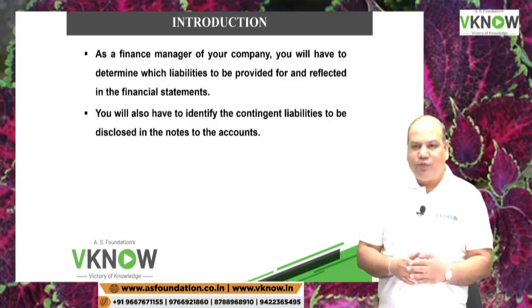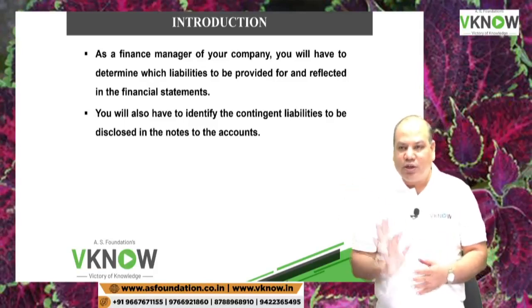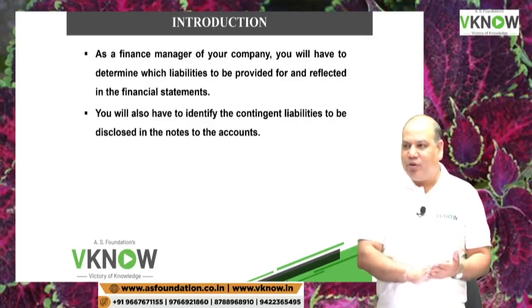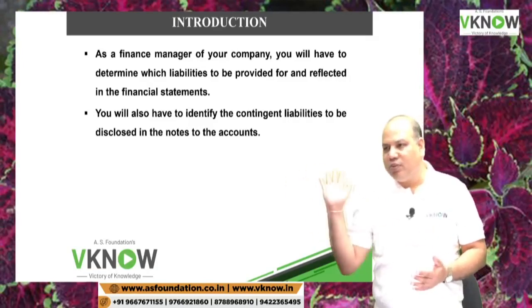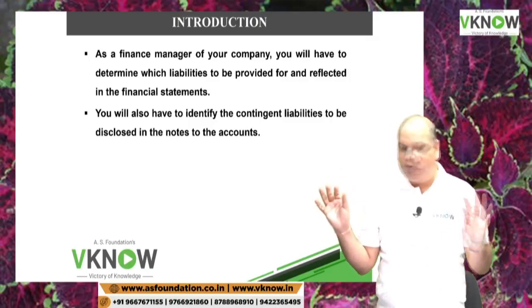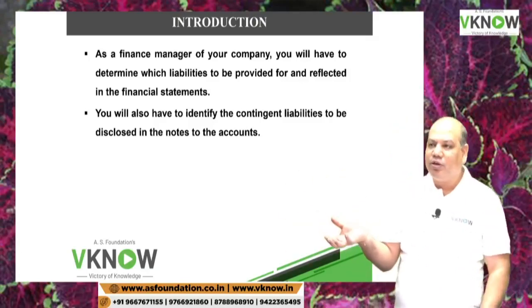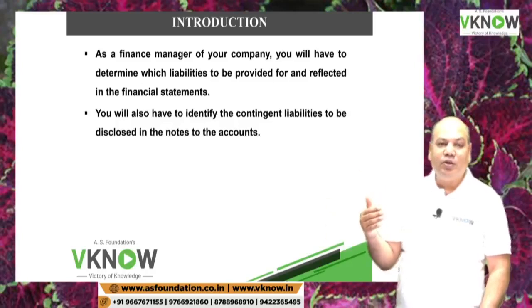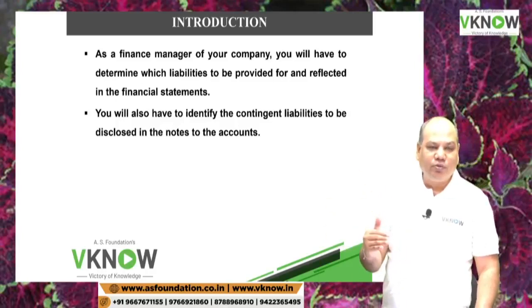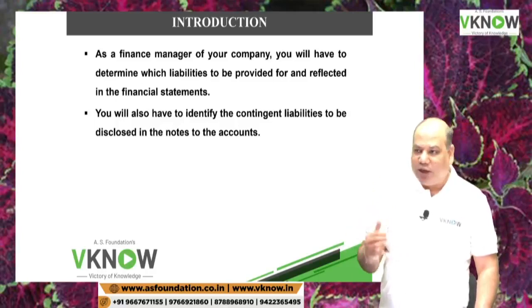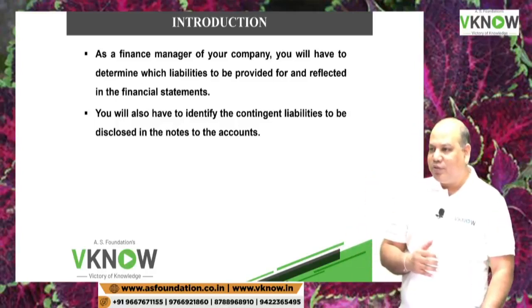When you make provision for it, usually the journal entry would be: P&L account debit, provision for liability credit. This is the final effect. Provision will be credited, so your balance sheet will show more liability now. P&L account will be debited, so profit will reduce. If profit reduces, your equity will reduce, net worth will reduce.